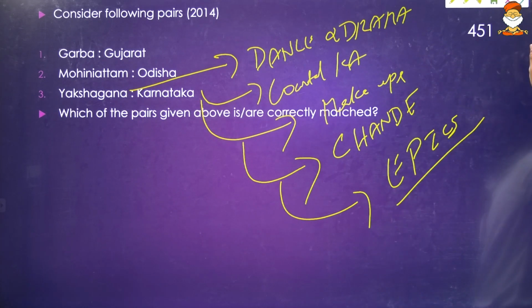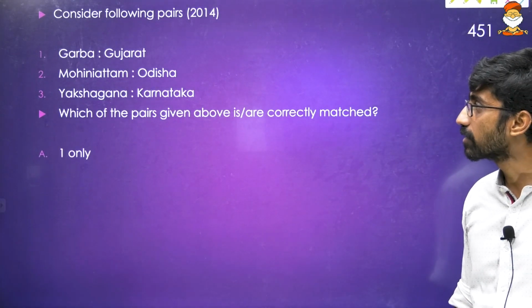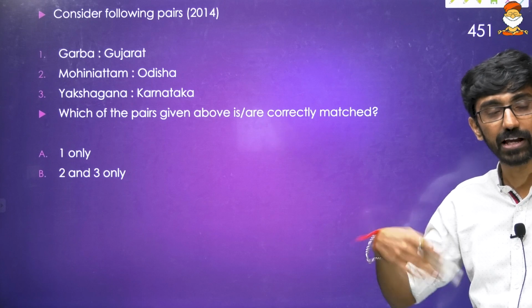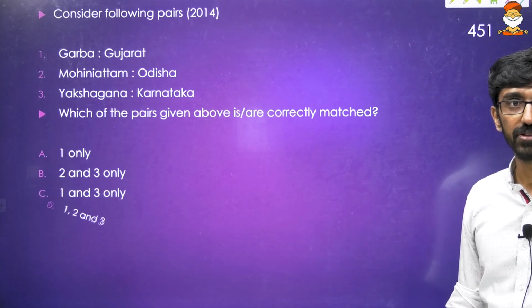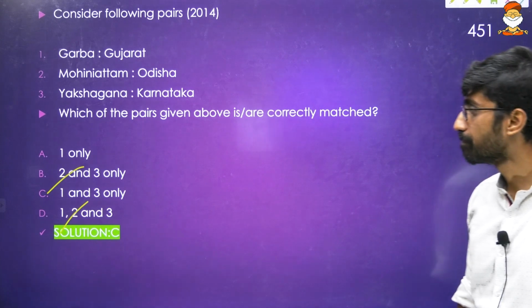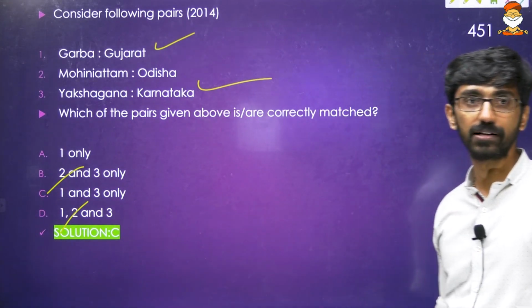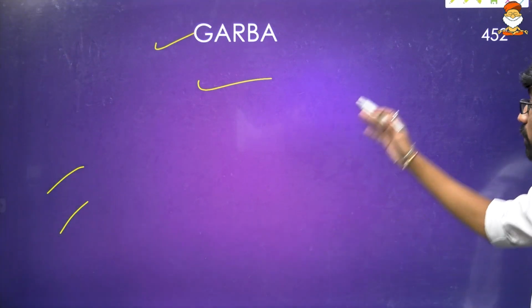Okay. So which of the following are correctly matched? Garba is Gujarat, fine. Yakshagana Karnataka is fine. Mohiniyattam is not Odisha. Mohiniyattam is Kerala. So we just have to eliminate the second statement. That is 1 and 3. Karnataka is correct. Garba is correct. Gujarat is correct. Okay. First we will talk about Garba.